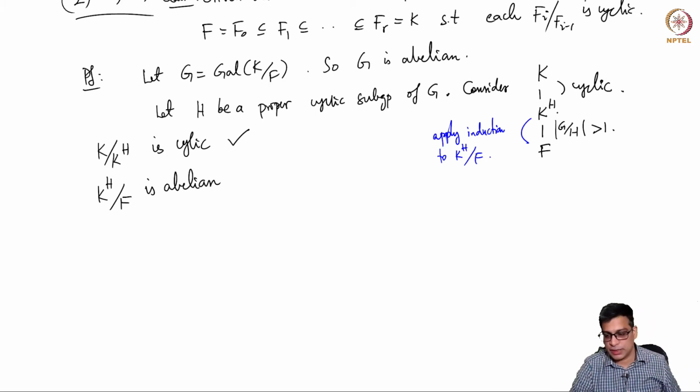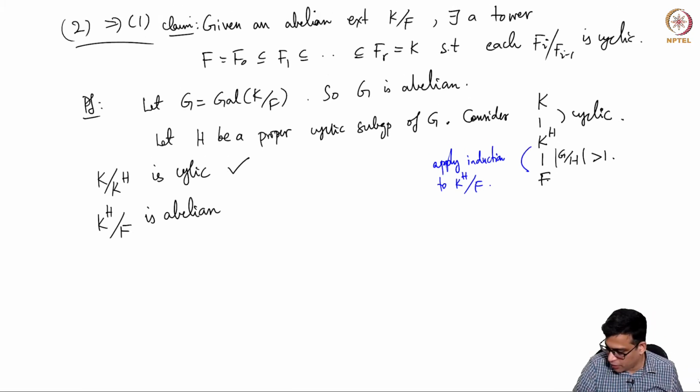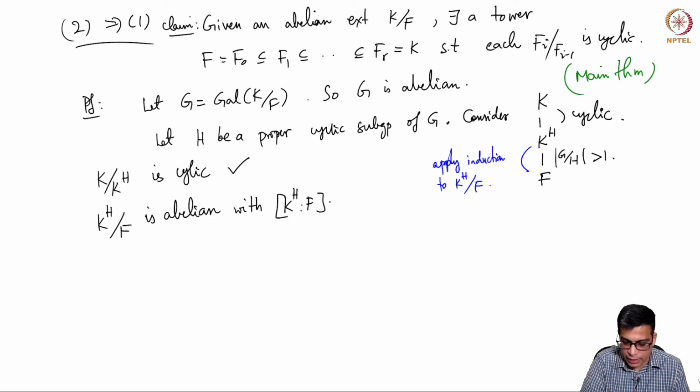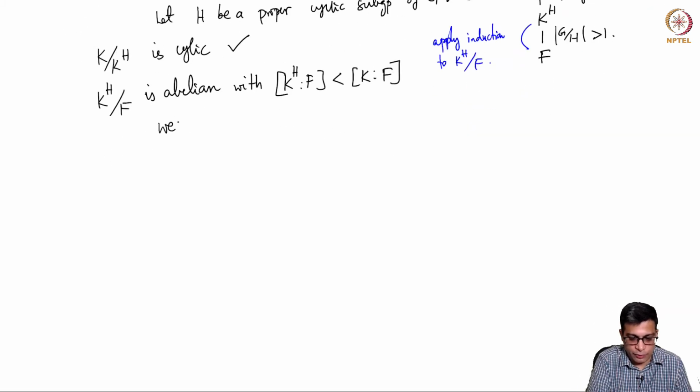So every subgroup is normal, so every intermediate field over the base field is Galois. So the main theorem is required here. So this is abelian with degree strictly less than the original extension. So we then induct.